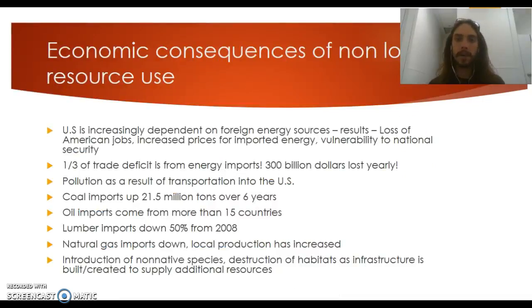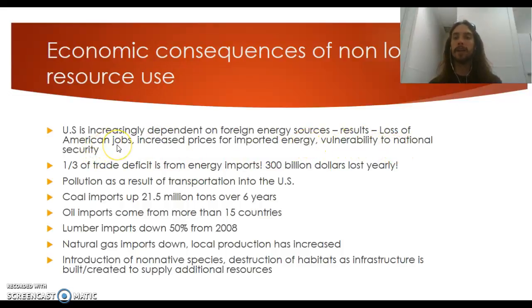Okay, so economic consequences of non-local resource use. So this is resources that we get from other places, imports. So the U.S. is increasingly dependent on foreign energy sources, and the result of that is we're going to see a loss of American jobs, increased prices for imported energy, and vulnerability to national security.